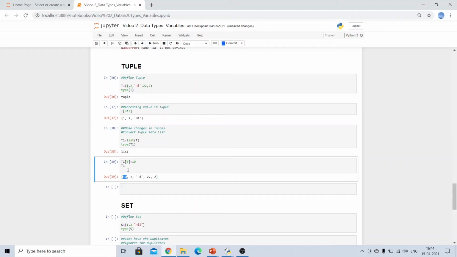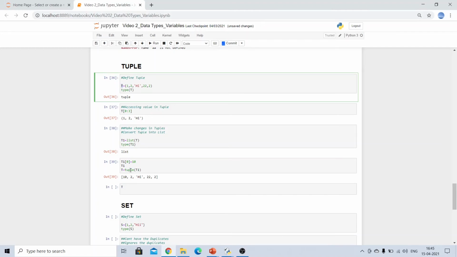Now what I will do is convert this list t1 into a tuple and store it back into my original tuple t. So here we are doing a data type conversion. We have already covered that in our data types video, how to do data type conversions. I'll request you to go through that video so that you will be more familiar with how to perform data type conversions.